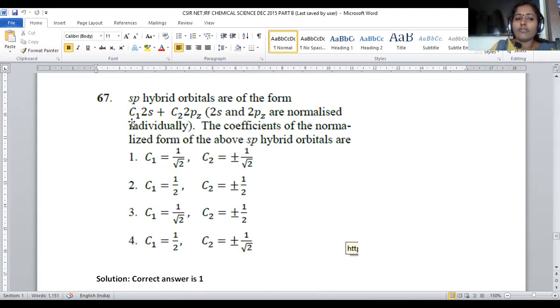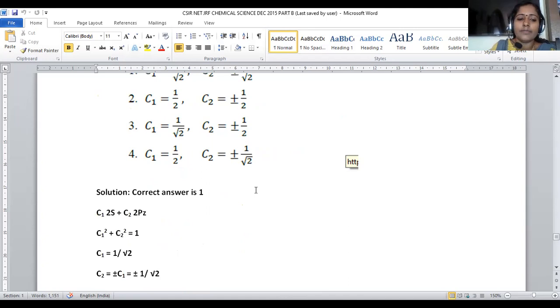sp hybridized orbitals are of the form C1 2s plus C2 2pz. 2s and 2pz are normalized individually. What are the coefficients of the normalized form of the above sp hybridized orbitals? When sp hybridization is there, the contribution of the s orbital is 50 percent, the contribution of the p orbital is also 50 percent, right? Then what are the C1, C2 coefficient values we have to predict if both are normalized individually?